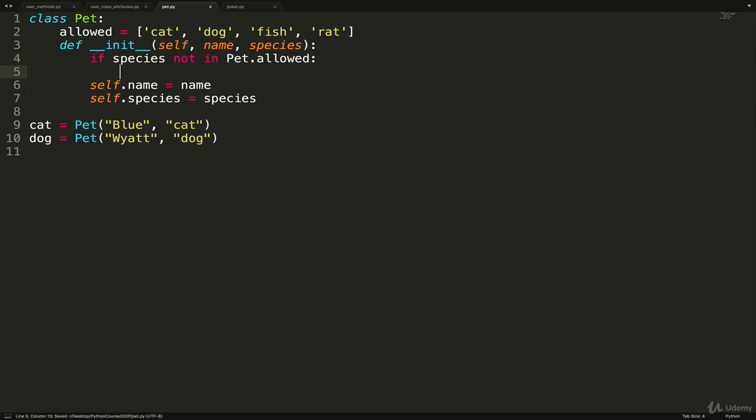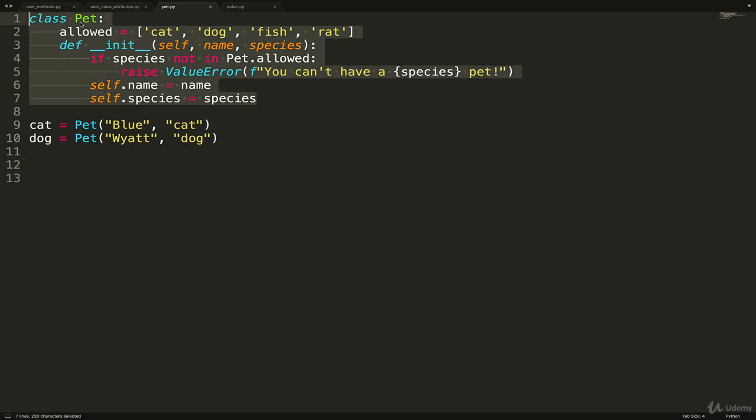So if species is not in Pet.allowed, let's raise a ValueError and just have an f-string in there that says something like you can't have a, and then let's add the species in, pet. All right, you can't have a crocodile pet. You can't have a grizzly bear pet. Okay, otherwise, we'll just add name and species as instance attributes.